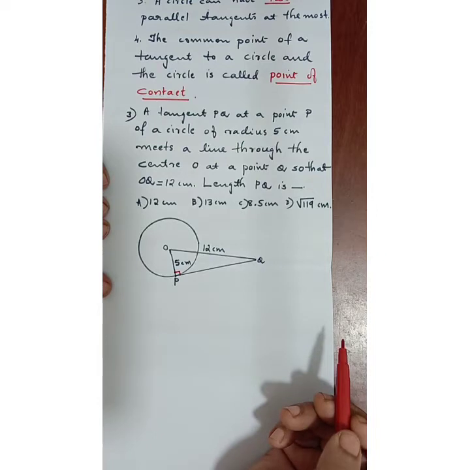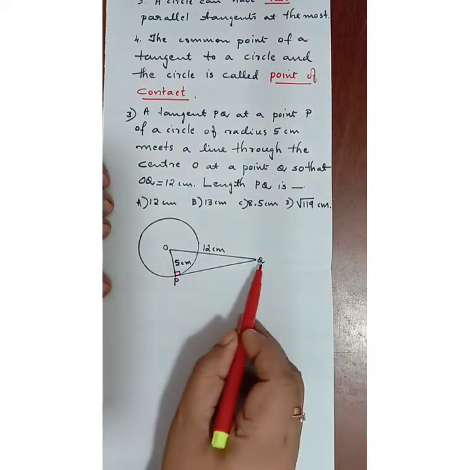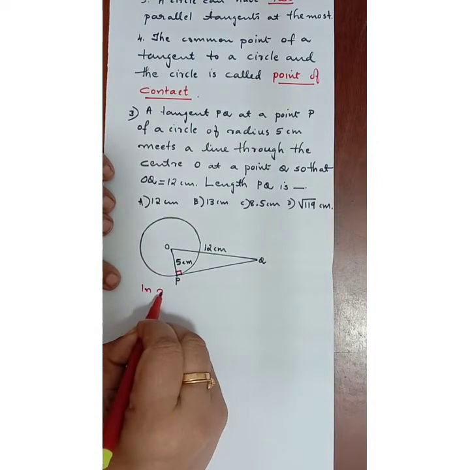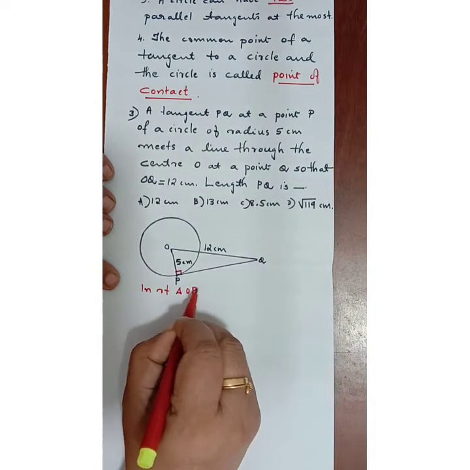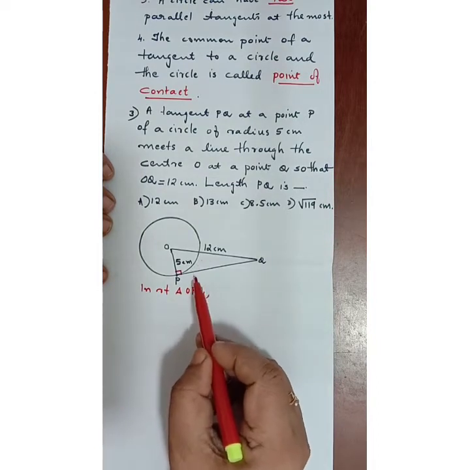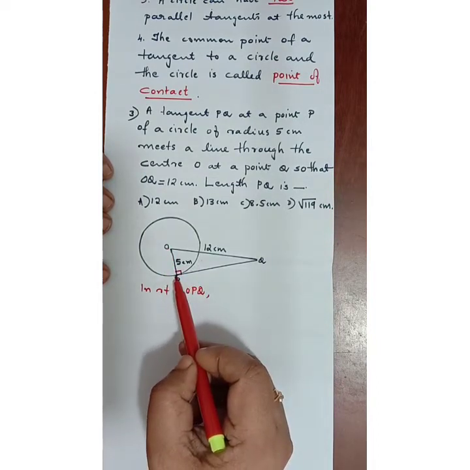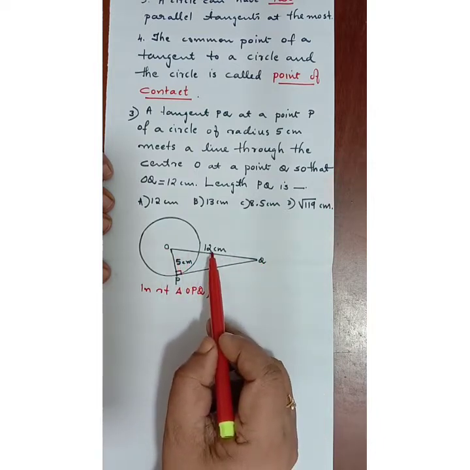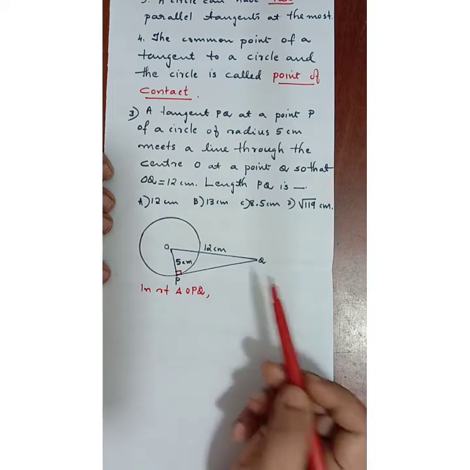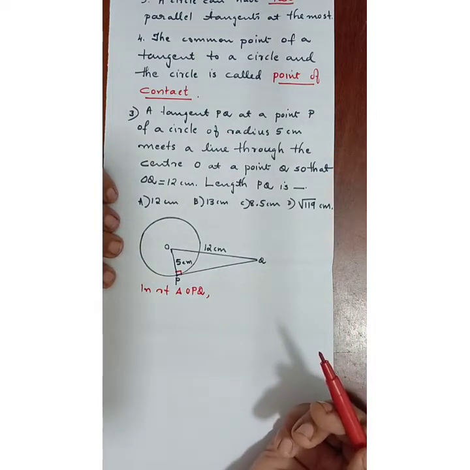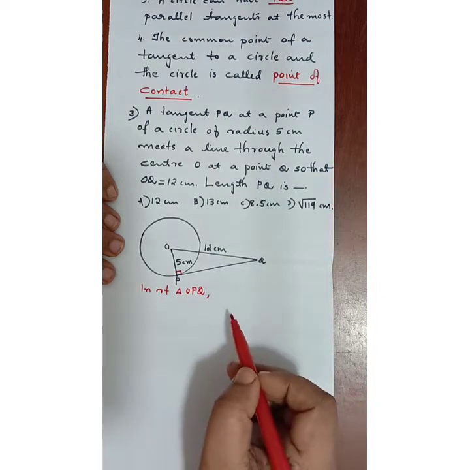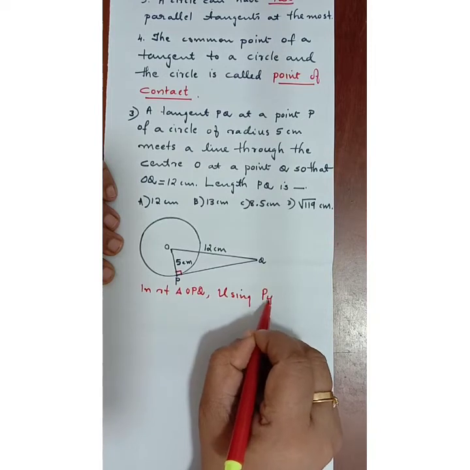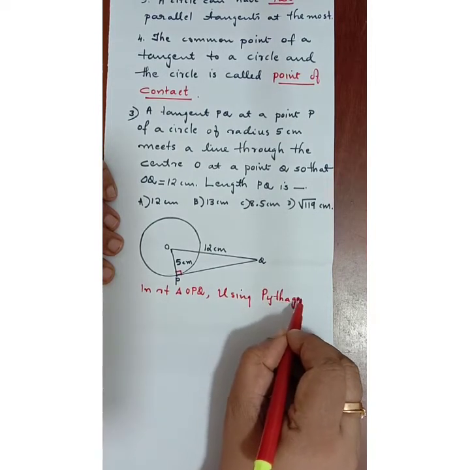So what type of triangle is it? Triangle OPQ is a right angled triangle. So in right triangle OPQ, how do we get the third side? One side is given, OP side is given to us, 5 centimeter. OQ length is given, 12 centimeter. We have to find out third side PQ. So you will be remembering Pythagoras theorem in right triangle. Using Pythagoras theorem, always you have to write the step. It is better to score full mark.